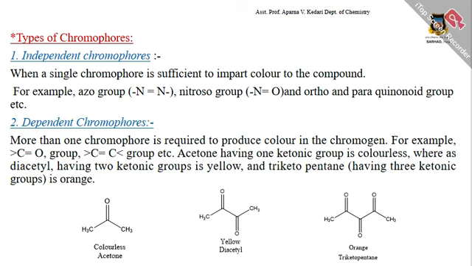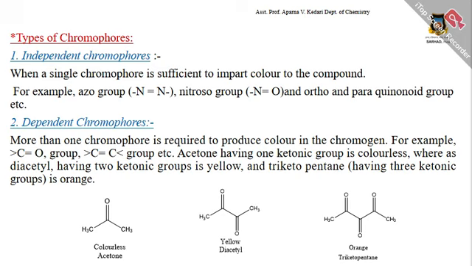The second type is the dependent chromophore, where more than one chromophore is required to produce color in the chromogen. For example, with C=O and C=C groups, acetone having one ketonic group is colorless, whereas diacetyl having two ketonic groups is yellow.